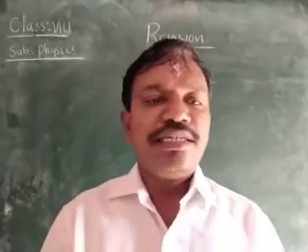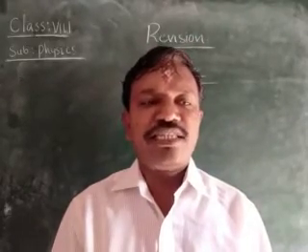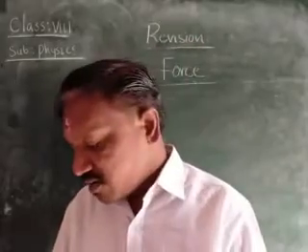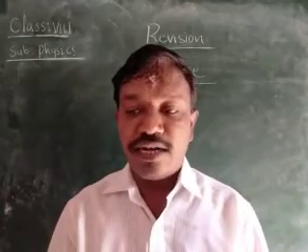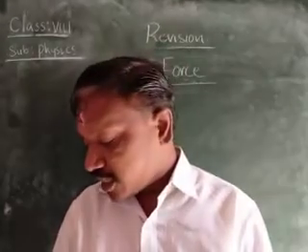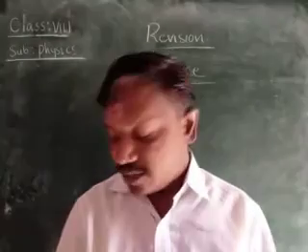A magnetic field is the space around the magnet where its influence is exerted. Field can act from any side, children.